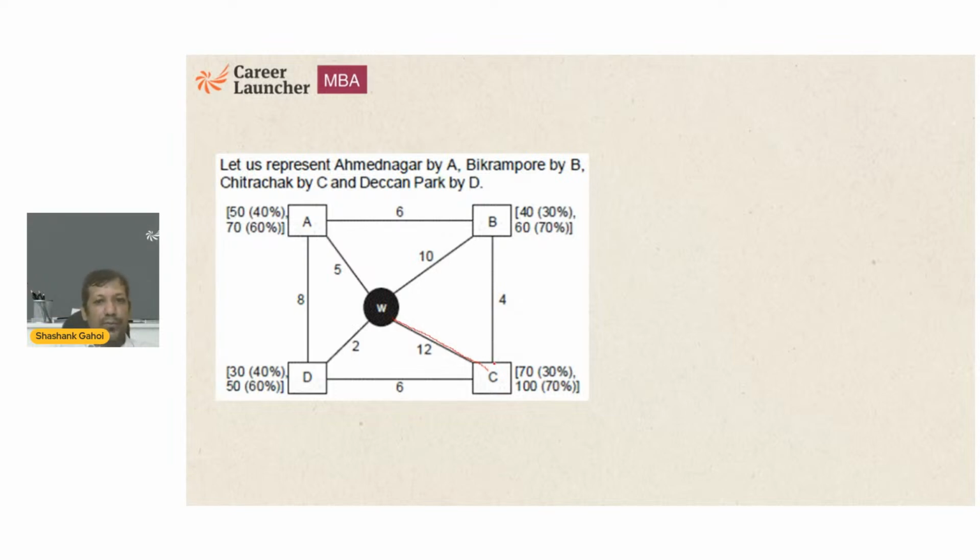So 12, then 4, 16, then this 16 plus 6, 22, 22 plus this 29. So I am going to go to W, to C, then B, then A, then D. So after W, he is going to go to C. So it can be either 100 or 70.